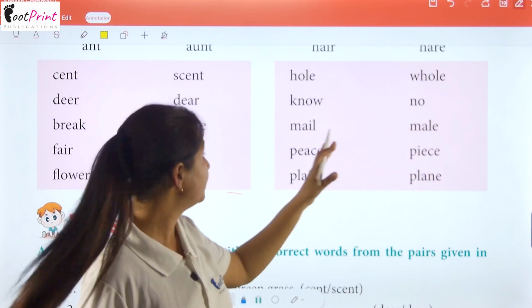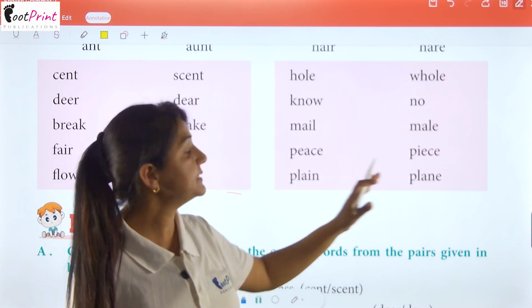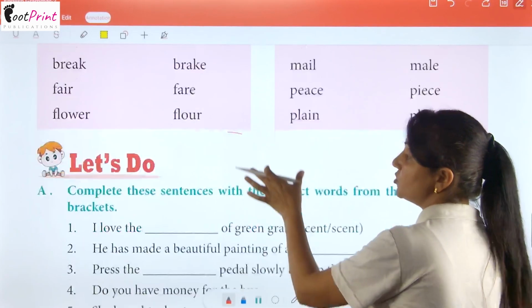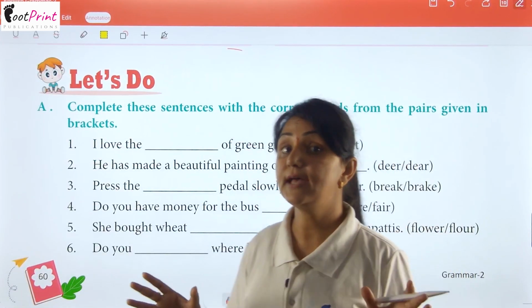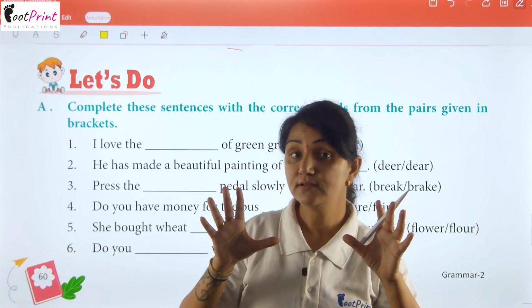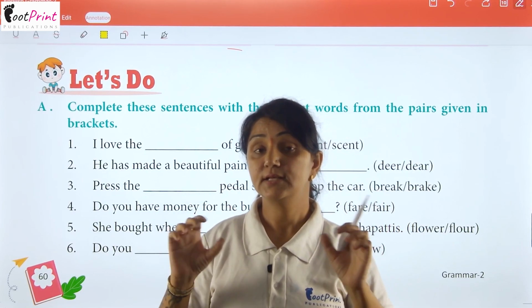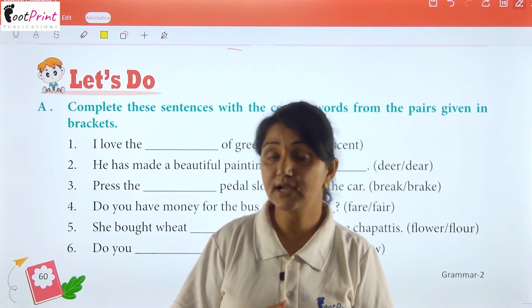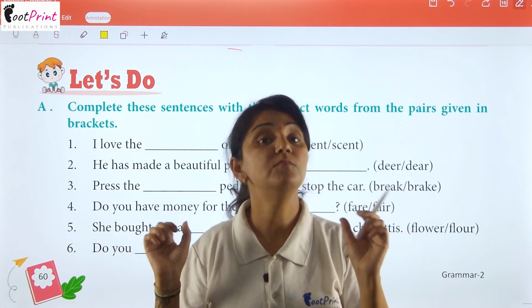No, know. Male, mail. Piece, peace. Plane, plain. Clear? So, these are the words that seem the same in speaking, but they have different meanings and different spellings, and these kinds of words are called homophones.